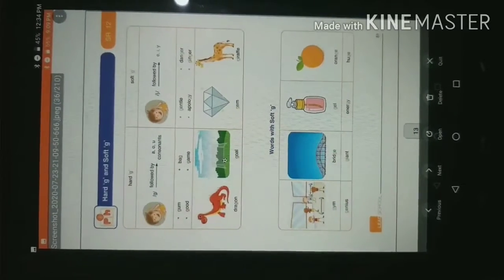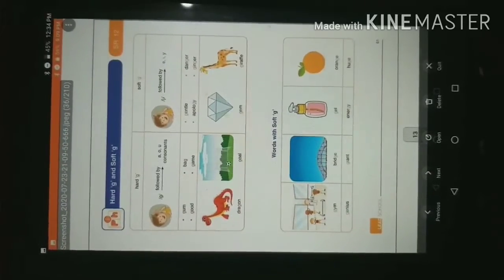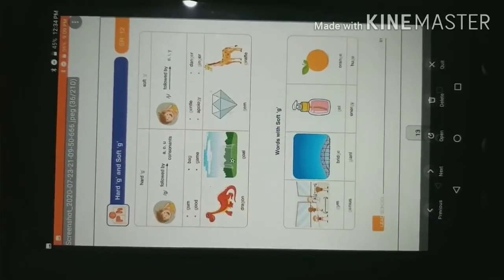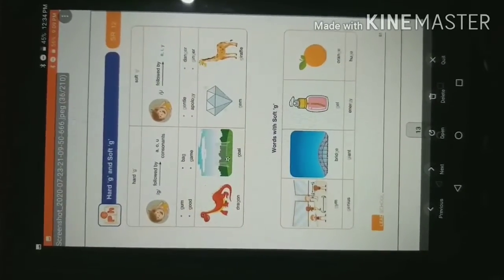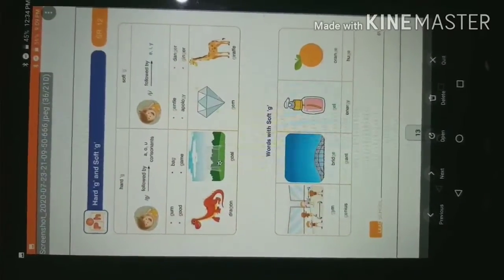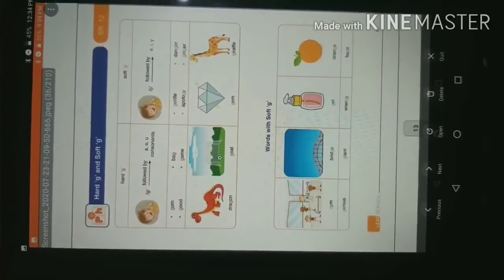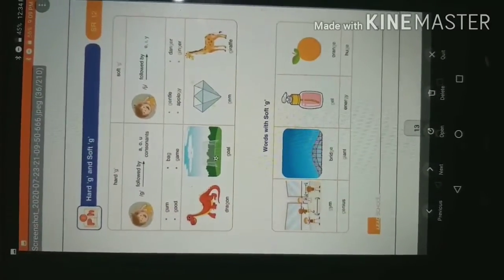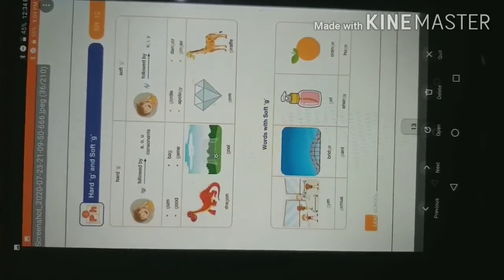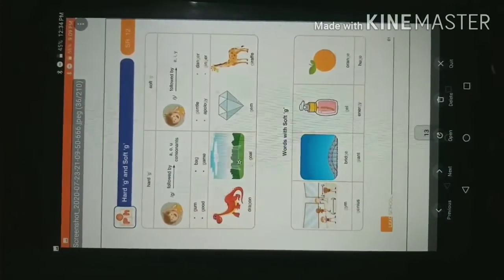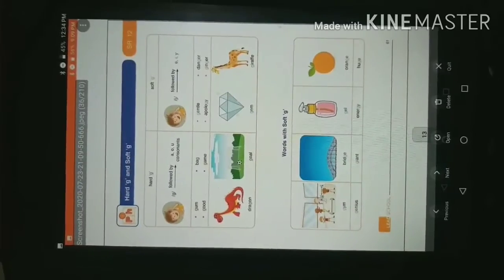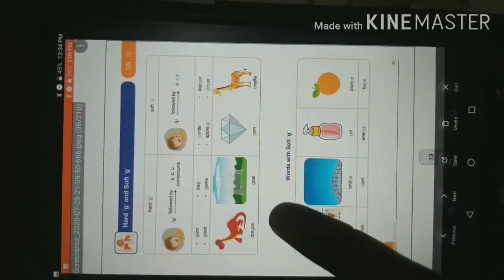So, let us start. Okay students, here you can see that there are some words with the hard G sound and some with soft G sound. Now let us know what you mean by hard G sound. The G that is followed by A, O and U is read as hard G sound. For example, gum, bag, good, game.